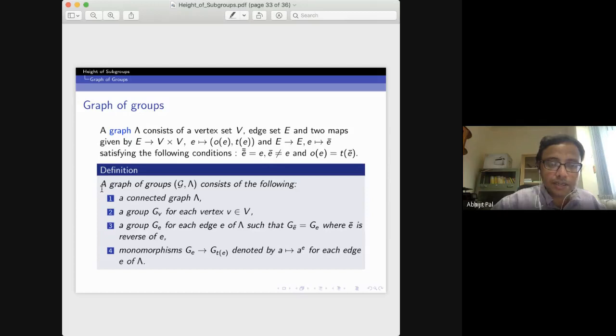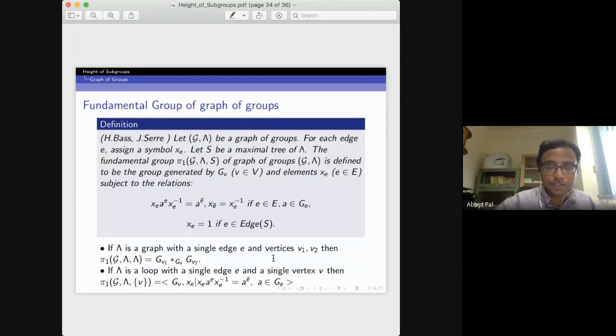Okay, so what do we mean by a graph of groups? You take a connected graph lambda, and for each vertex I have a vertex group, and for each edge I have an edge group. These edge groups are embedded in the vertex groups, so you have a monomorphism from the edge group to the vertex group. By this assignment we have the concept of a graph of groups.